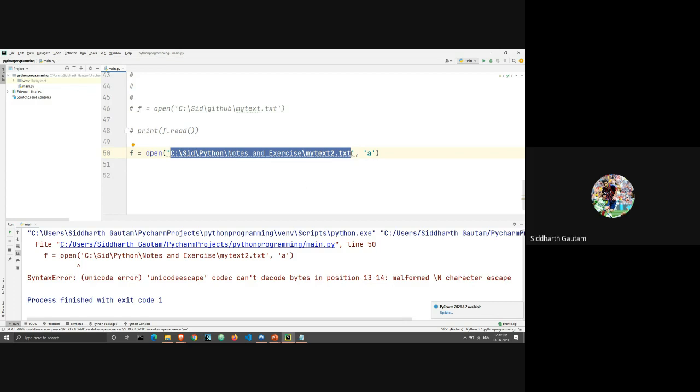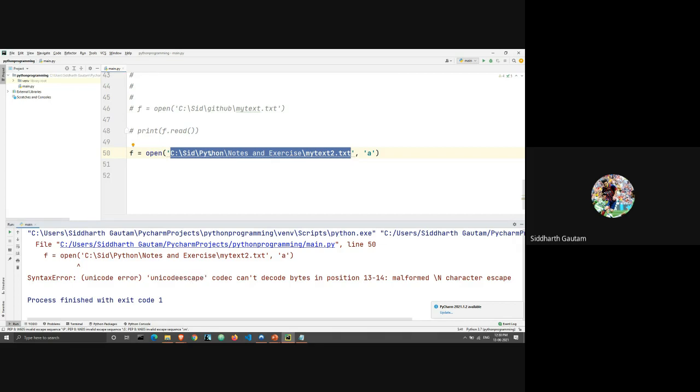So Python is getting very confused here. It's unable to understand what to do. Do I go to the next line? Do I open the file? If I'm going to the next line, then I'm unable to open the file because the location has been broken. Python just gets confused and it gives me a Unicode escape error.